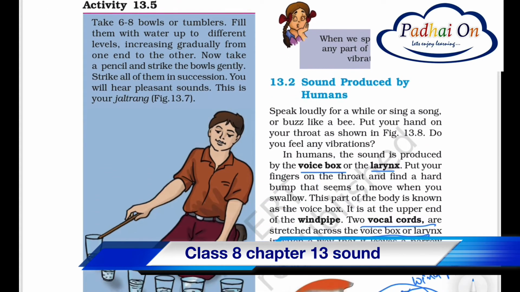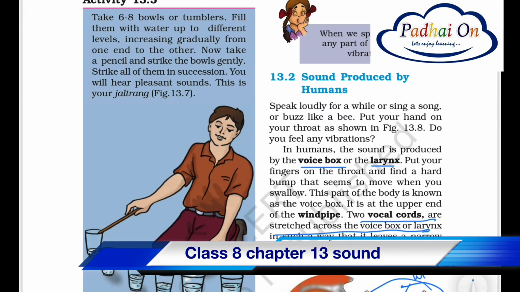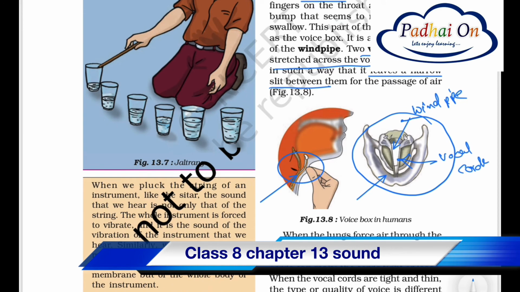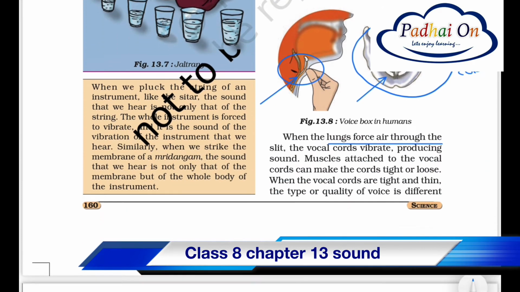Now how do we produce the sound then? Okay, so the system in our throat is known as the voice box or larynx, right? Now in this there are two things that help us to produce the sound. One is a windpipe, another one is a vocal cord. So basically the windpipe pushes the air out, right, and that vibrates the vocal cord, which helps us to produce the sound, right? So that's how the human body produces the sound, right?